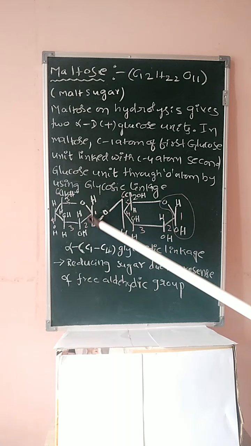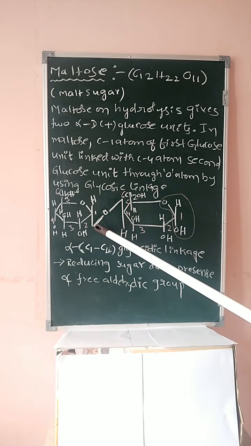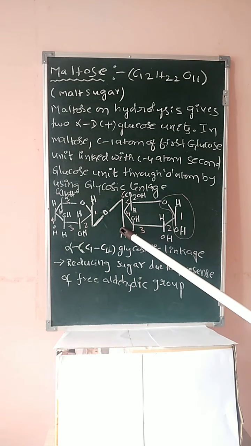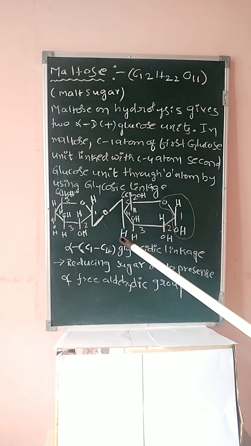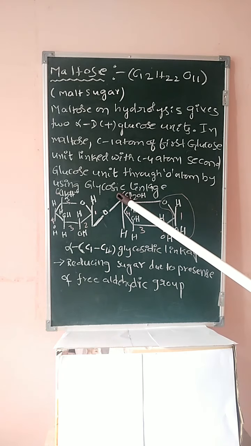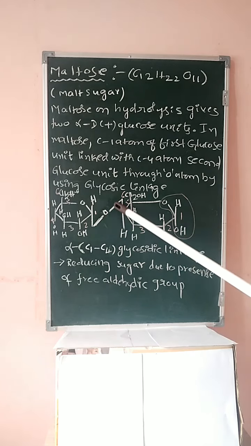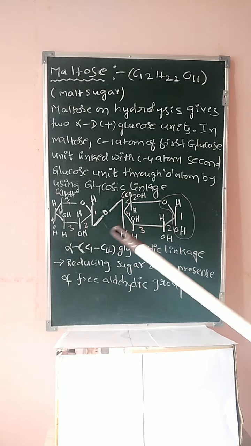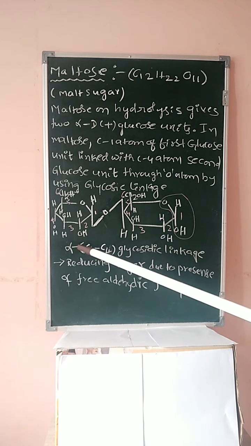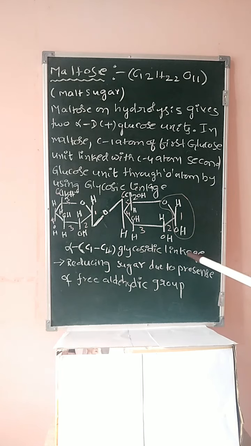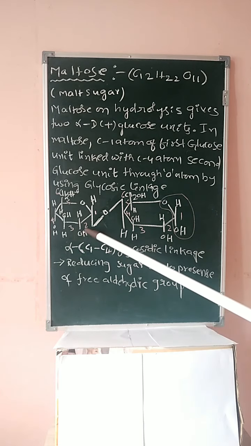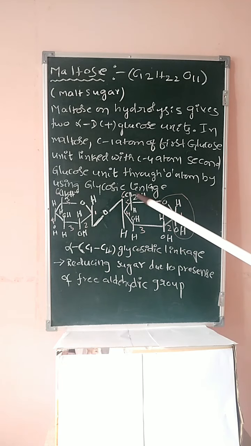Here H and OH on the first carbon atom of alpha D plus glucose of the first unit. The fourth carbon atom of alpha D plus glucose of the second glucose unit. Here H and OH. Here OH, loss of water molecule, bonding through glycosidic linkage. This linkage is known as alpha C1 C4 glycosidic linkage. That is, the first carbon atom of alpha D plus glucose and the fourth carbon atom of alpha D plus glucose are linked by glycosidic linkage to form maltose.